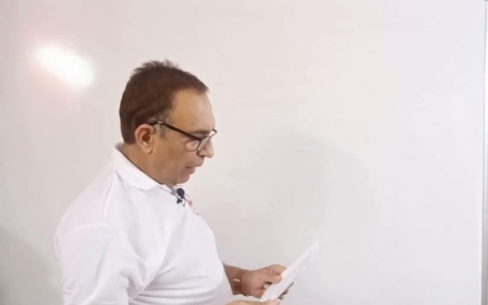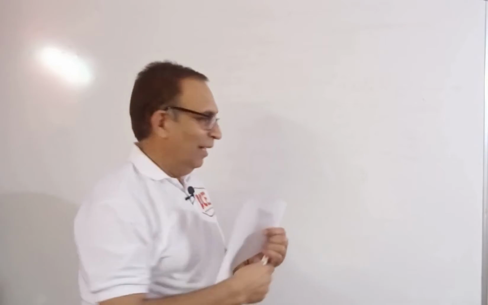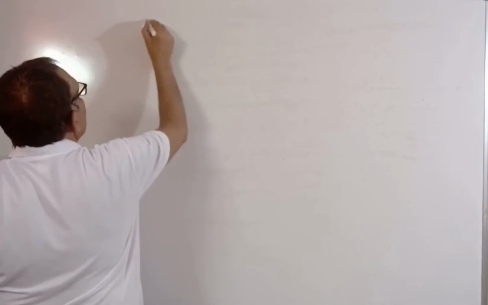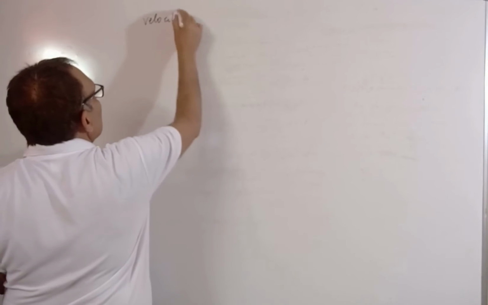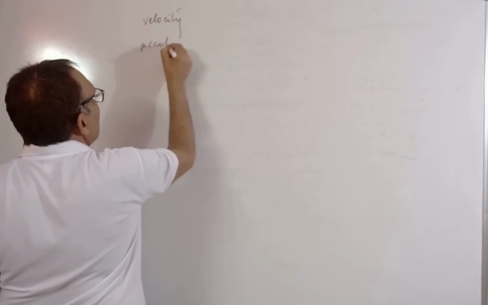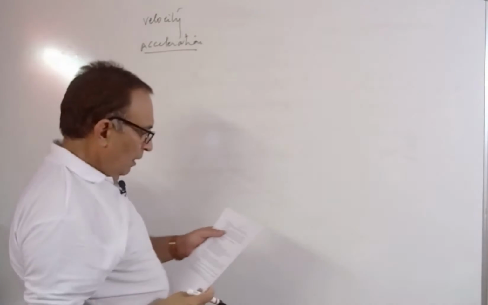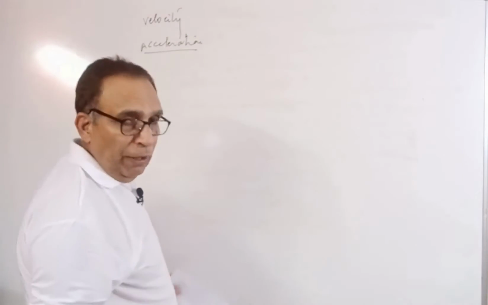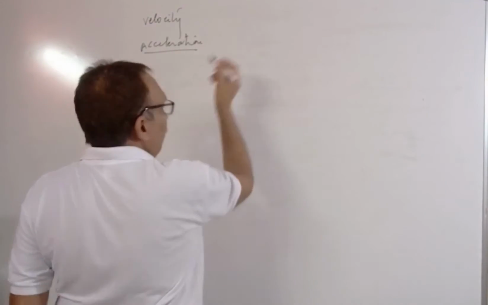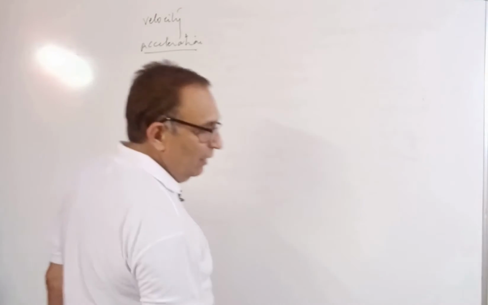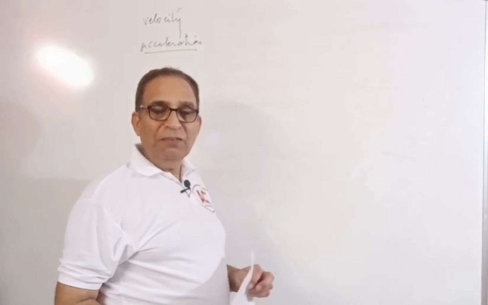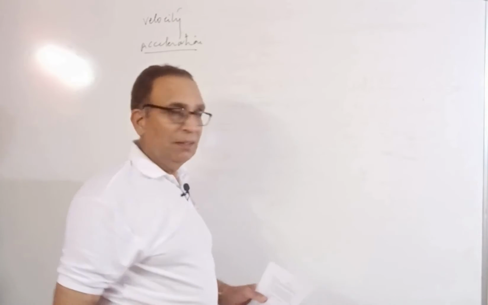Next question, which is coming from another student, says, a particle is moving with uniform velocity. What is its acceleration? Now, velocity, acceleration. Velocity is uniform. First of all, what is velocity? Velocity is the rate of change of displacement.